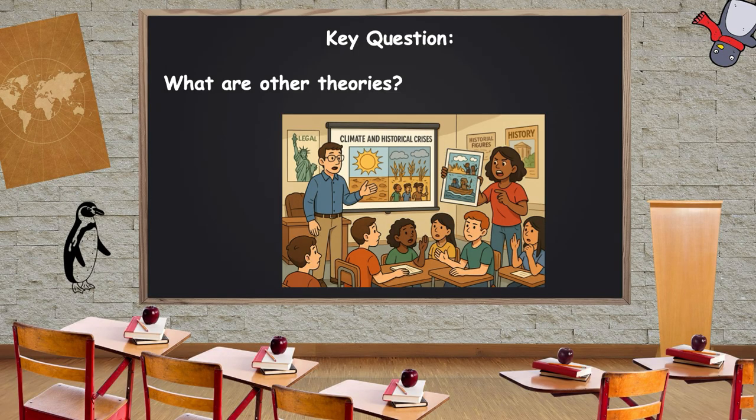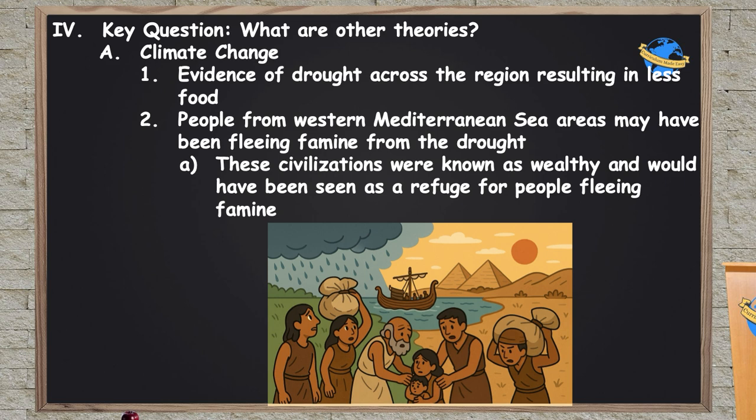So hopefully you're starting to think, well, what else could have caused this collapse? There's some archaeological evidence showing that the climate was naturally changing at this time. It was getting drier in this region, especially over in the Western Mediterranean. And when the climate gets drier, that means it's raining less. This is a period of drought, which means there's less water to grow your crops, which means you're going to have famine.